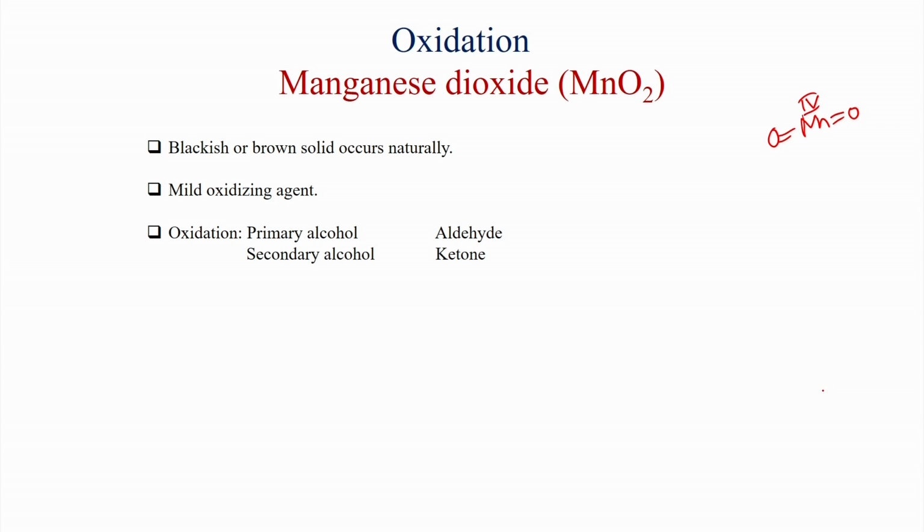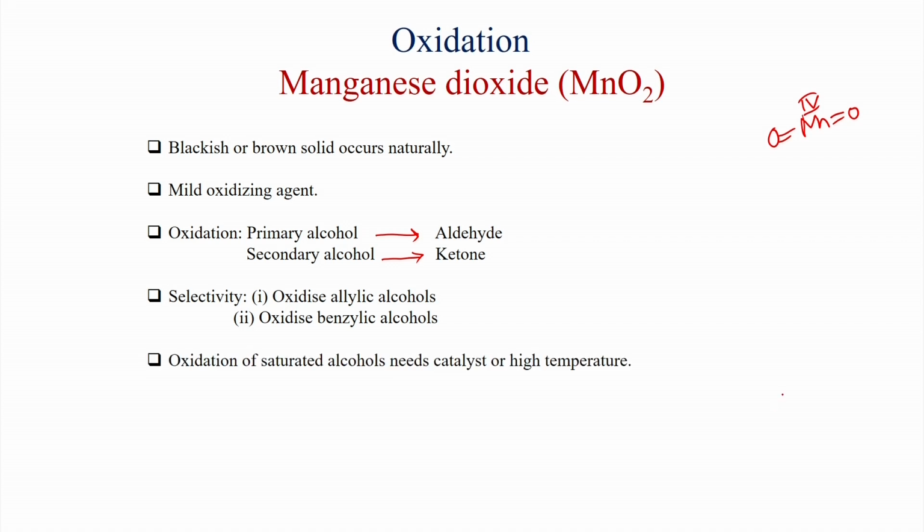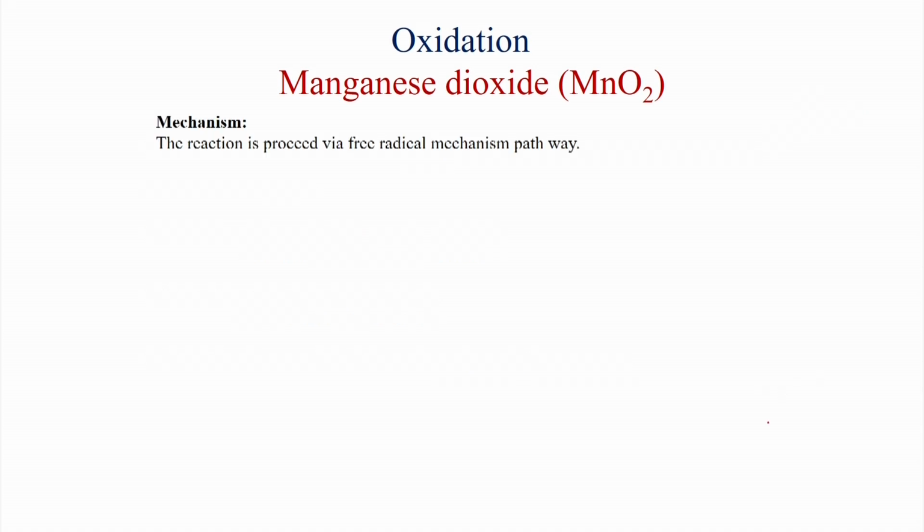It is a mild oxidizing agent. It oxidizes primary alcohol to aldehyde and secondary alcohol to ketone. Also, it selectively oxidizes allylic alcohols and benzylic alcohols, that is its main application. Oxidation of saturated alcohol can also be possible, but it needs a catalyst or high temperature. And the mechanism of this oxidation follows a free radical pathway.